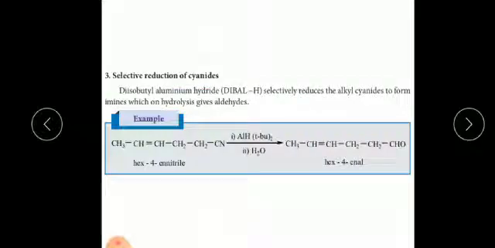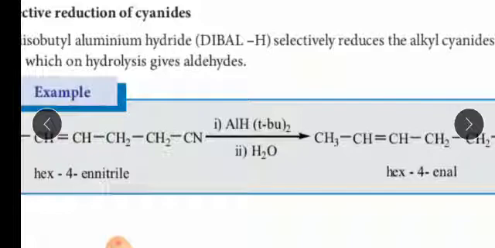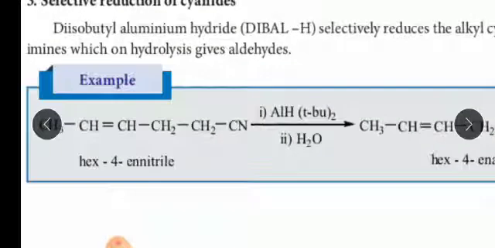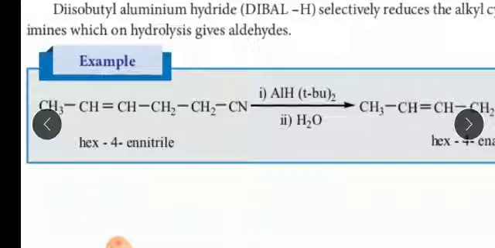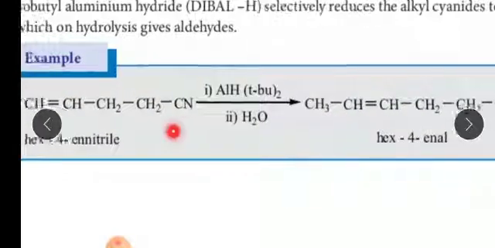And the next method is selective reduction of cyanides. Here we have taken one more compound, an alkene: CH3CH double bond CHCH2CH2CN. This is also a cyanide compound, totally 6 carbons, so hex-4-enenitrile. The cyanide compound is called a nitrile. It is treated with the catalyst diisobutyl aluminum hydride, followed by water.